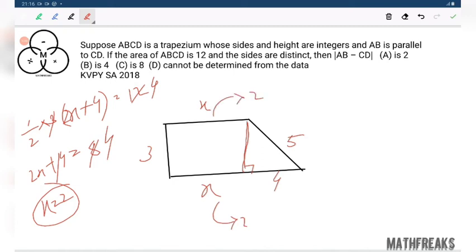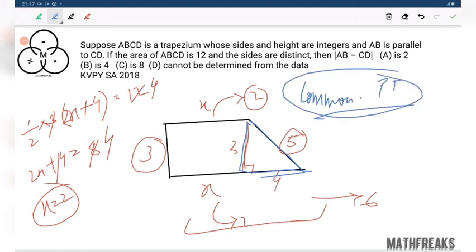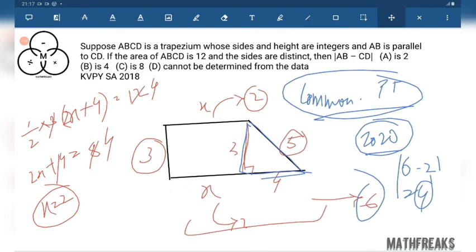Now you see all the sides are distinct. One side is 2, one side is 6, one side is 3, another side is 5. What is Pythagoras theorem? It is the common Pythagorean triplet concept. I said that this is a very frequent concept in the KPI examination, even in KPI 2020, I guess one question was formulated directly from this Pythagorean triplets concept. So AB minus CD would be 6 minus 2, which is 4. This would be the answer.